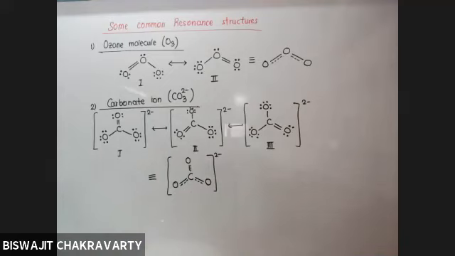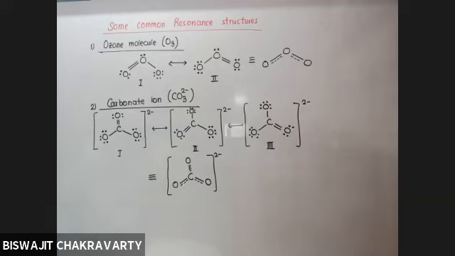Can you calculate the bond order for any carbon oxygen bond? How much will it come out? There are 3 structures now. You have to take the average of the 3. 1.33.